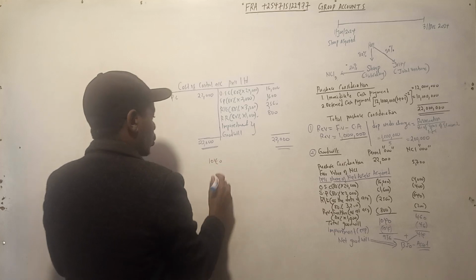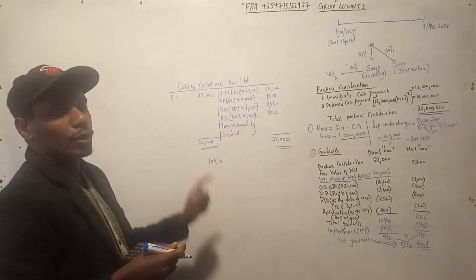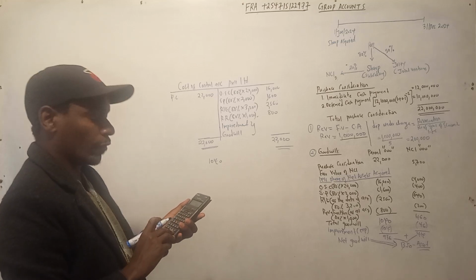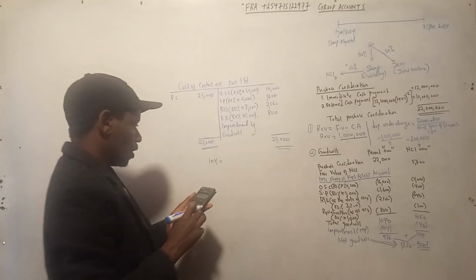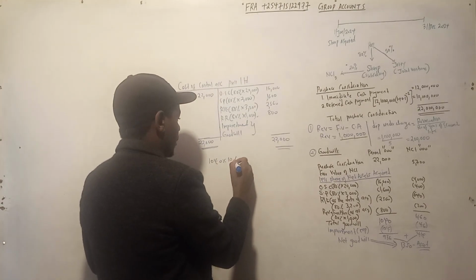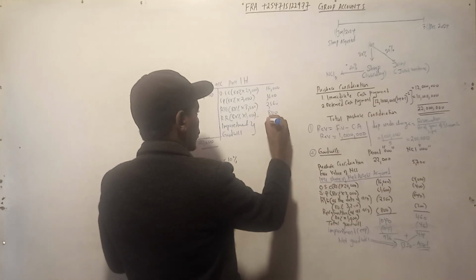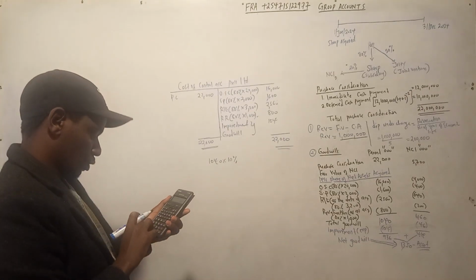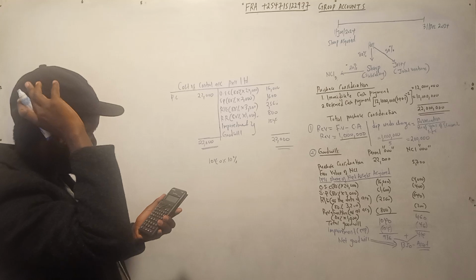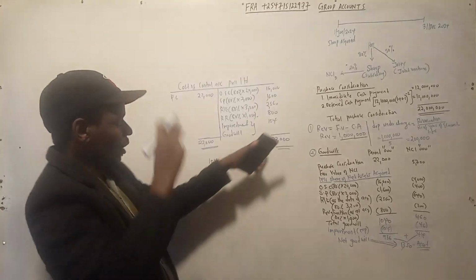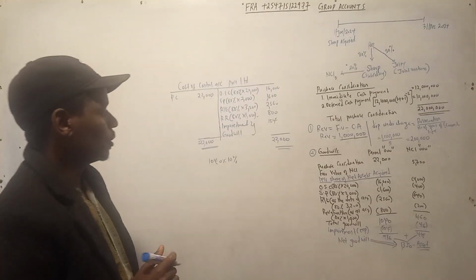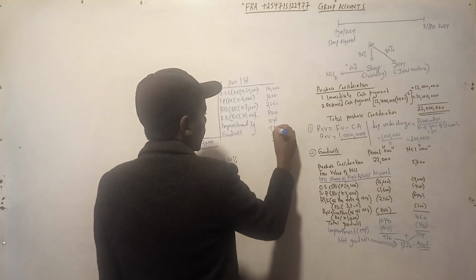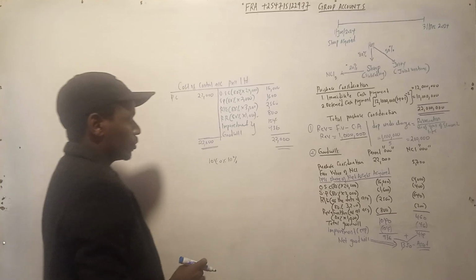Now this 1040 is the total goodwill, but remember there was an impaired goodwill from the question of 10%. So we need to cater for that. 10% of this balancing figure is equal to 104. Once you get the impairment, you can get your goodwill as 936. When you add them together, you get 22,000.